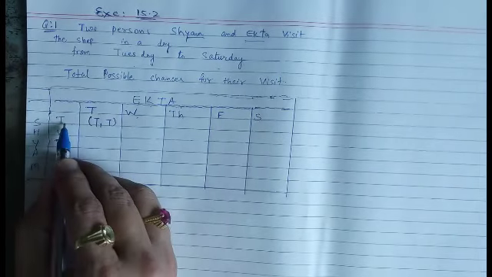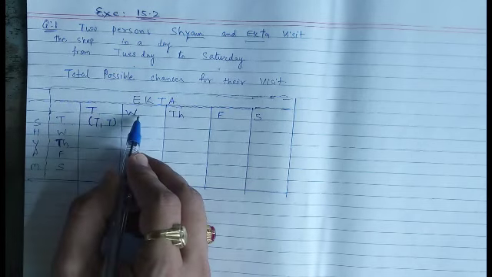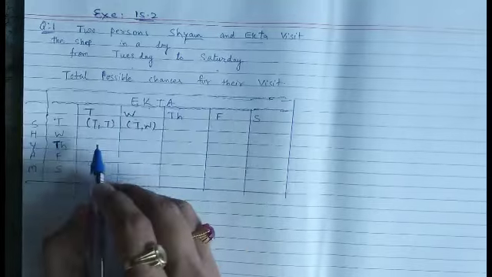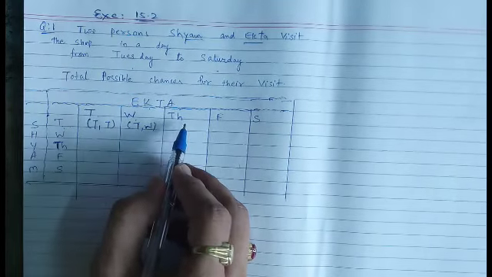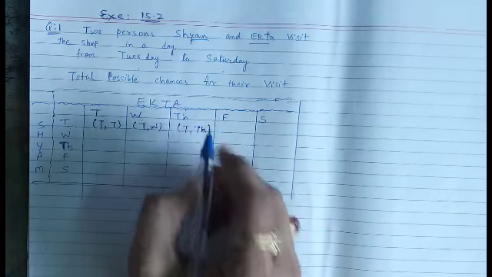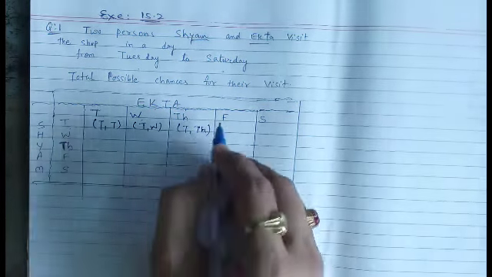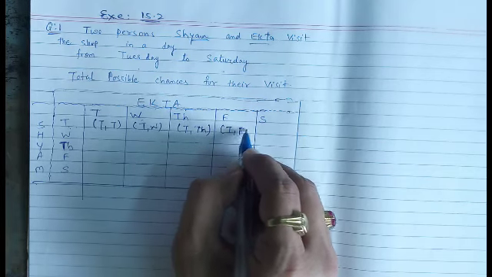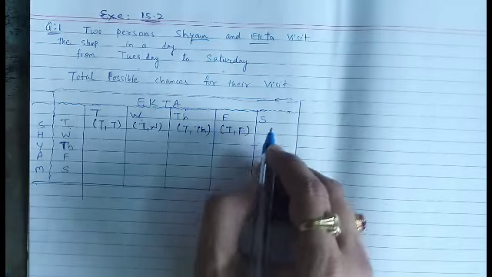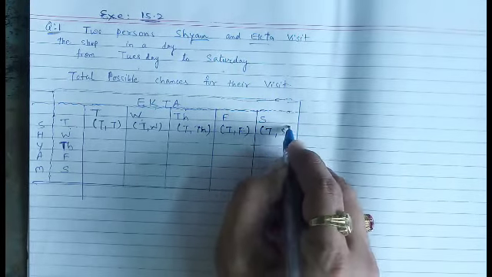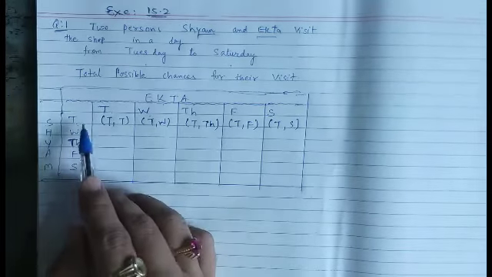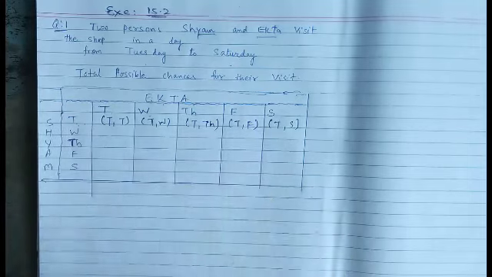Then suppose Shyam visits on Tuesday but Ekta visits on Wednesday. Possibility will be Tuesday, Wednesday. Suppose Shyam visits on Tuesday, Ekta visits on Thursday, then the possibility is Tuesday, Thursday. Suppose Shyam visits on Tuesday and Ekta visits on Friday, then the possibility will be Tuesday, Friday. Suppose Shyam visits on Tuesday, Ekta visits on Saturday, then the possibility will be Tuesday, Saturday. So these are the 5 possibilities on which Shyam visits on Tuesday and the possibilities of Ekta are different.